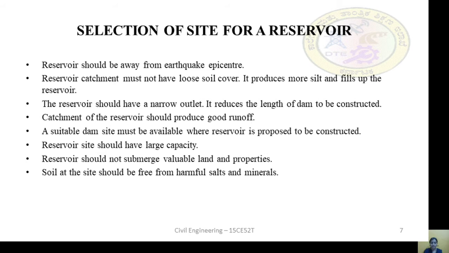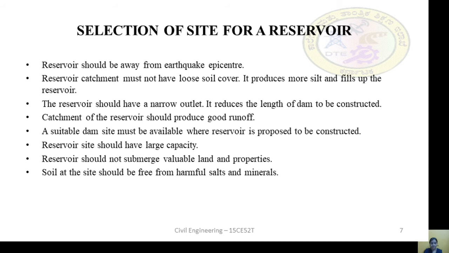The next point is irrigation land should be nearby the reservoir site so that supply of water to farm lands becomes easy and economic. The irrigation land should be as near as possible to the reservoir site. Otherwise, we have to provide large pipelines for the supply of water to the irrigation land, which is not economic. So we will choose the reservoir site which is near to the land to be irrigated.